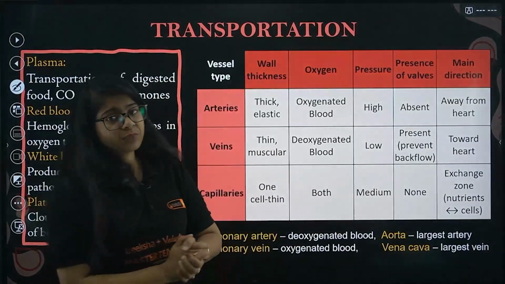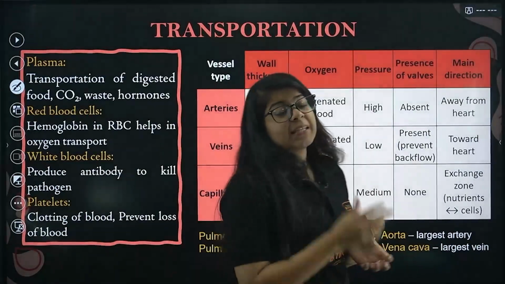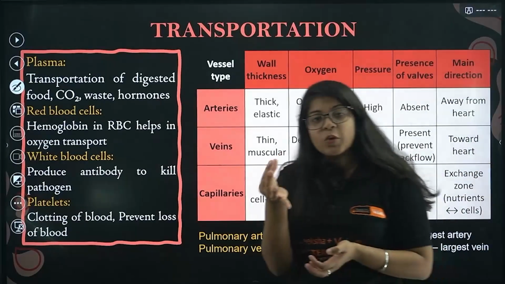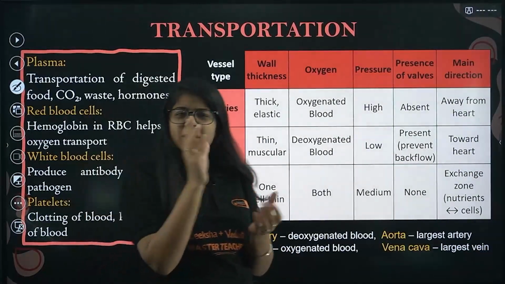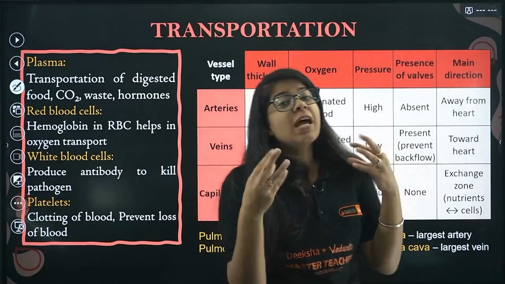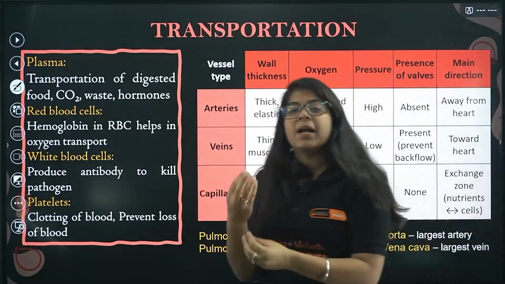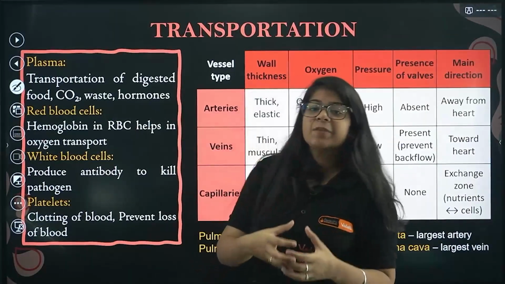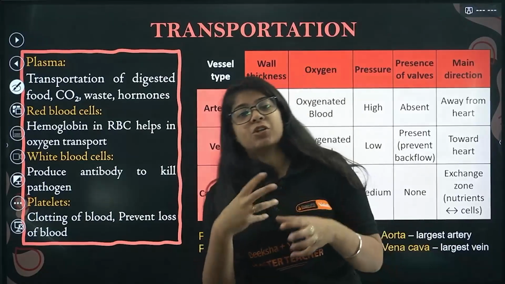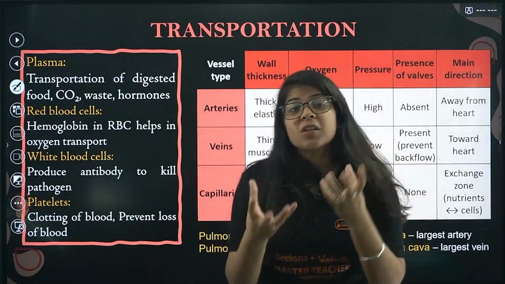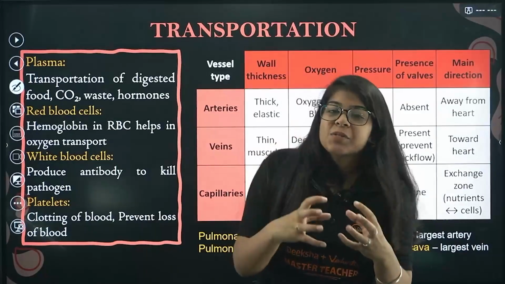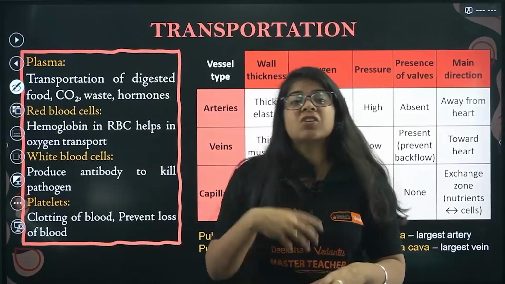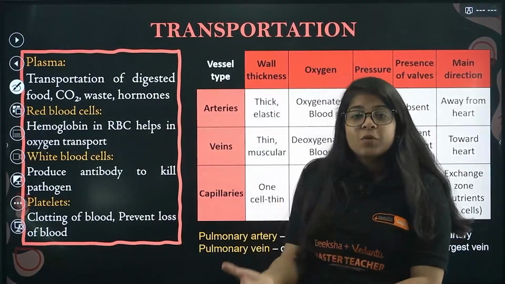So if you've seen blood, that liquidy part, sometimes if you keep blood for a longer time, you'll see the watery structure separating. So that watery, liquidy part is called plasma. And that helps in the transportation of food. Food is for the cells. What the food is for the cells, not your pizza. Okay, it helps in the transportation of food for the cells, carbon dioxide, waste, hormones, right?